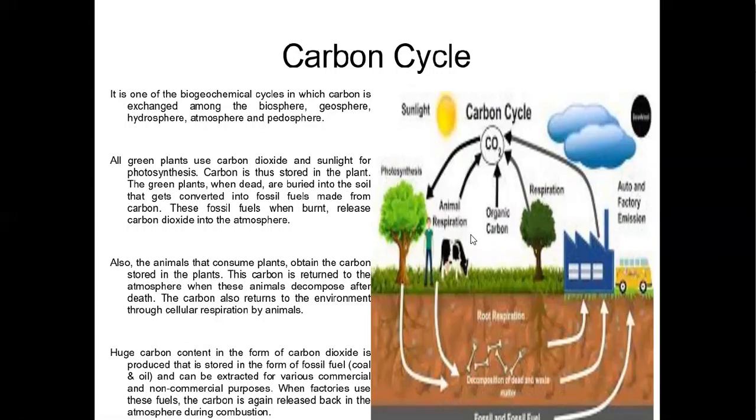We exhale carbon dioxide, that is also one of the forms of carbon, and a huge carbon content is stored in the form of fossil fuels like coal, petroleum, and oil, and can be extracted for various commercial and non-commercial purposes. When factories use these fuels, the carbon is again released back into the atmosphere due to combustion, that is burning.